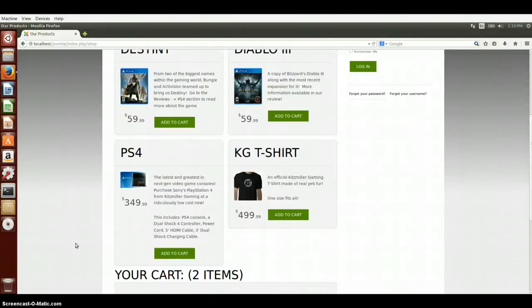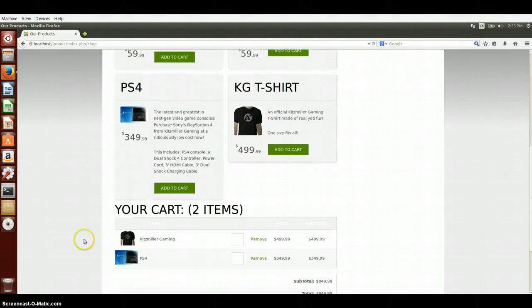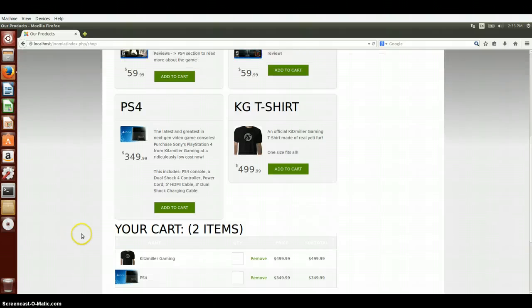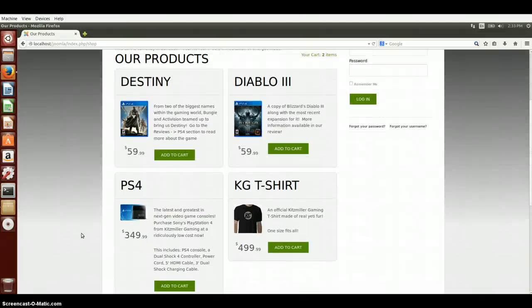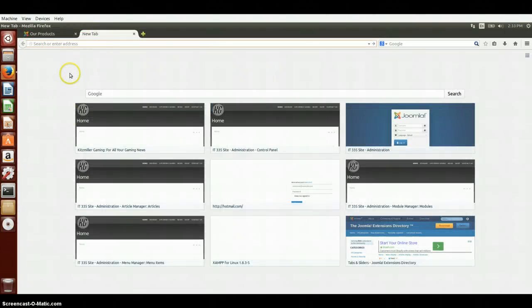So the one thing I really liked about this extension was that it was extremely easy to install and add items. I had the store up and running within less than 10 to 15 minutes of the actual installation. So now I'm going to just show you quickly what went into adding the different items to the store. But before I do that, one of the other